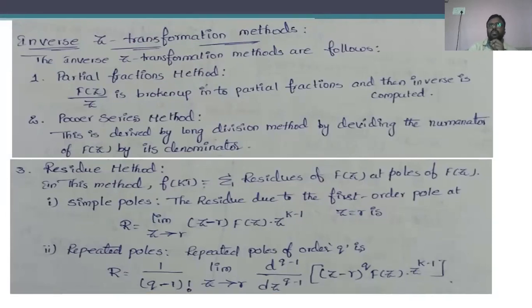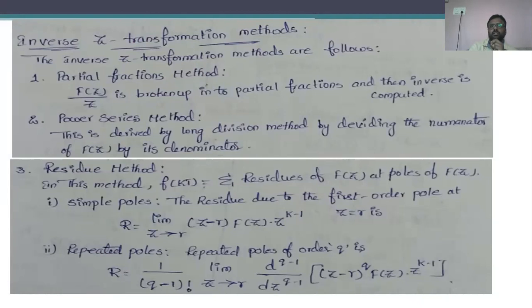So in our syllabus, we have only three different inverse Z transform methods. One is the partial fraction method, the second one is the power series method, and the third one is the residue method.